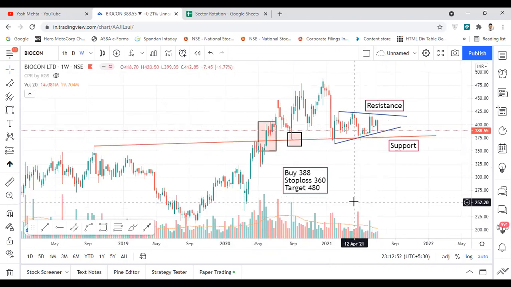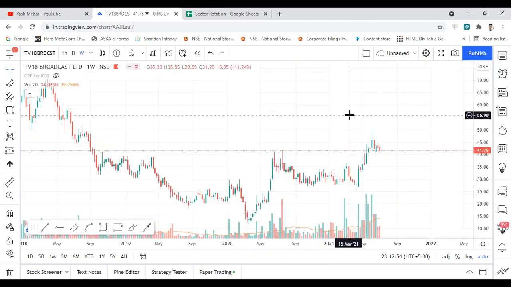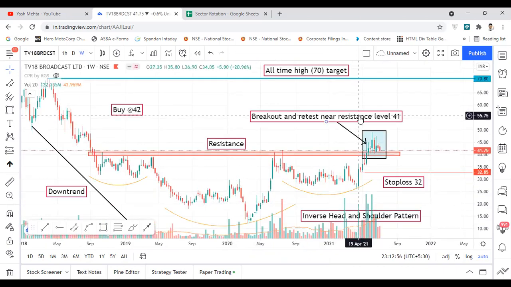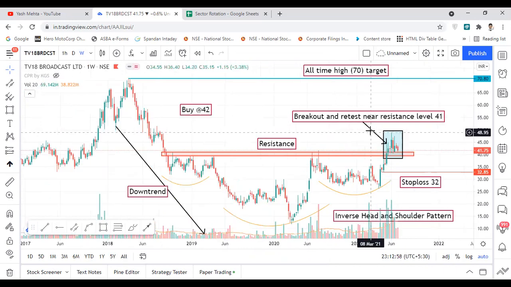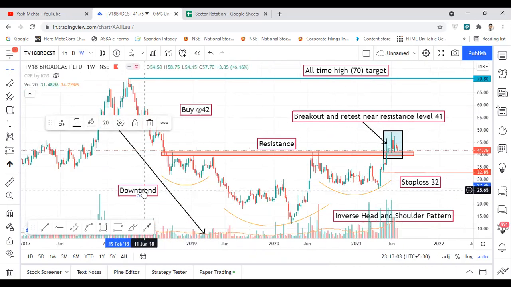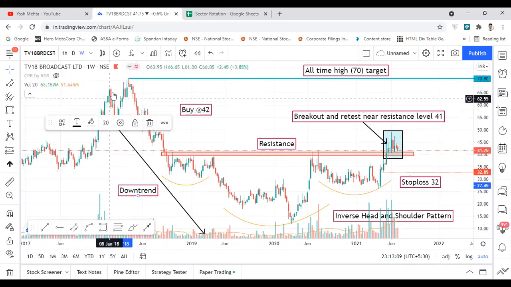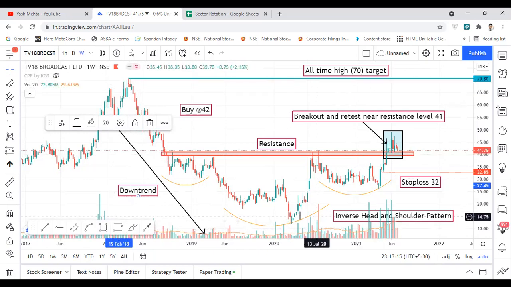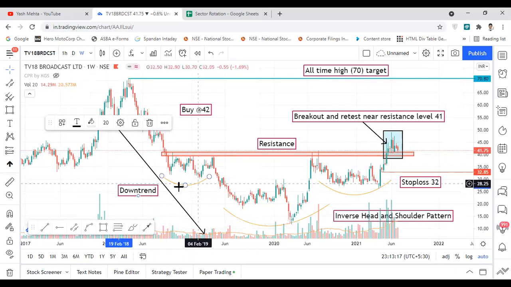So the next stock is a two-digit stock, and many traders will like this particular stock. It is TV18 Broadcast. This stock was also in a downtrend for around 1 year, from 2018 to 19, and the downtrend was from 70 to around 12.